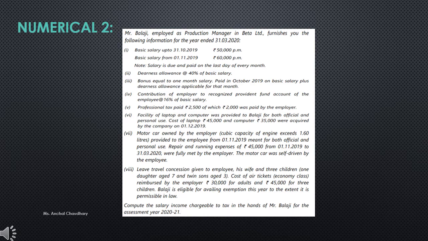The motor car was self-driven by the employee, so there are no charges for a driver. Next is leave travel concession given to the employee, his wife and 3 children, one daughter aged 7 and twin sons aged 3. Cost of air ticket economy class reimbursed by the employer: rupees 30,000 for adults and 45,000 for 3 children. Balaji is eligible for availing exemption this year to the extent it is permissible in law.